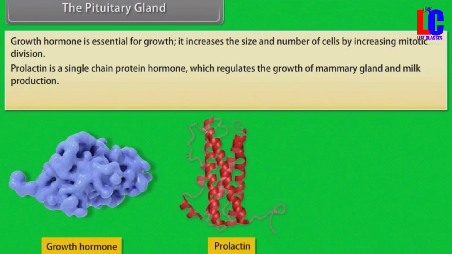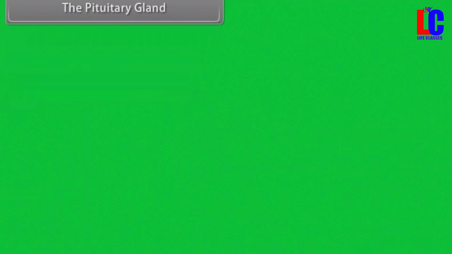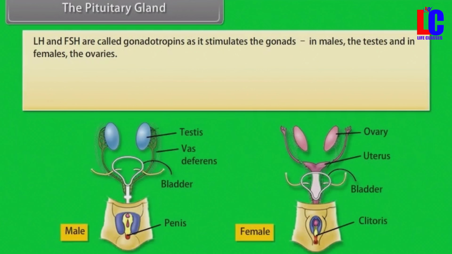Prolactin is a single-chain protein hormone which regulates the growth of mammary glands and milk production. Thyroid-stimulating hormone stimulates the thyroid gland to produce thyroid hormone. The principal function of adrenocorticotropic hormone is to stimulate the cortex of the adrenal glands to release a group of steroid hormones called glucocorticoids. LH and FSH are called gonadotropins as it stimulates the gonads, in males the testes and